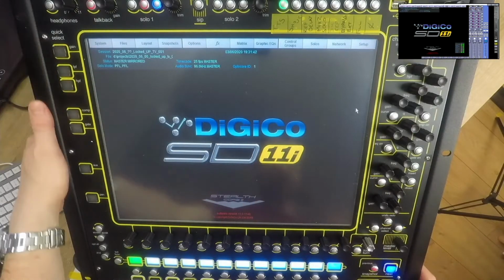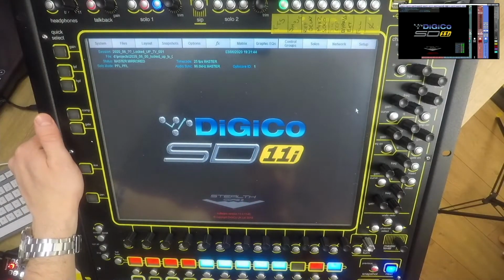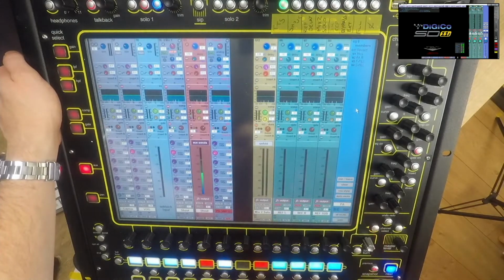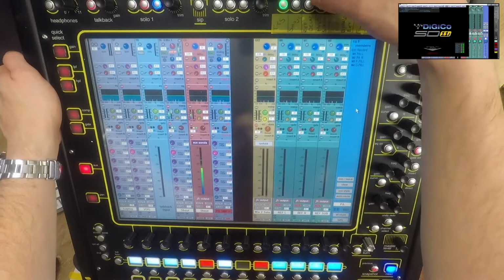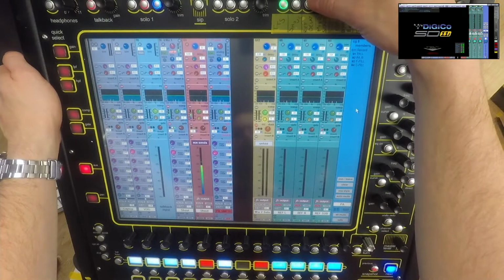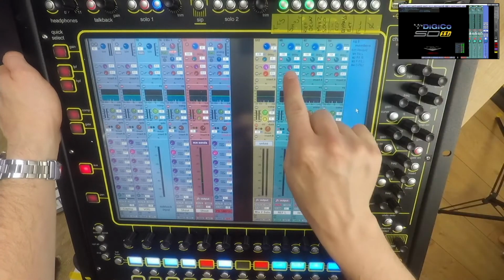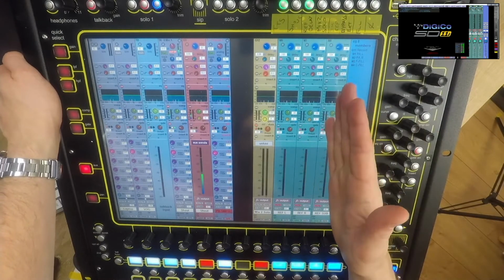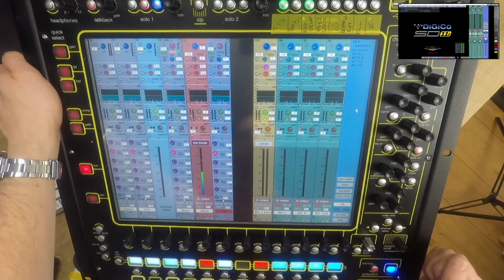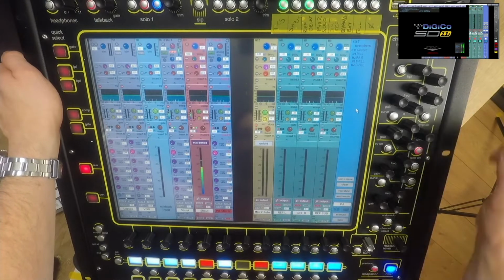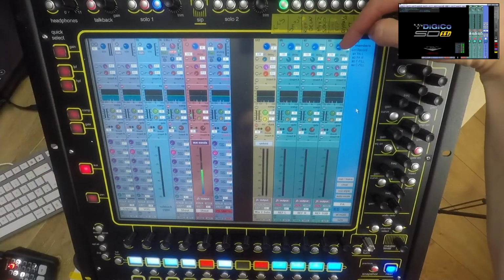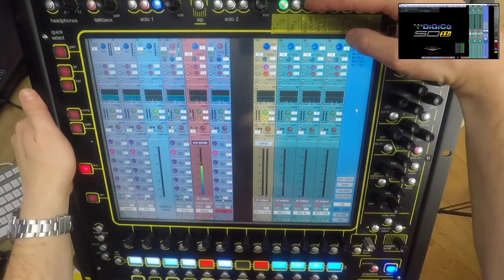So another example of a really helpful macro I have, I mentioned I have a reference system at front of house. Sometimes I want to be able to turn the delay on and off on this. So this macro, you'll see here, turns the delay on and off, but also I've had to put some time on my sub to align it to the left and right reference speakers. So I don't want to turn the delay off, I just want to alter it. So this just adds 120 milliseconds on to this